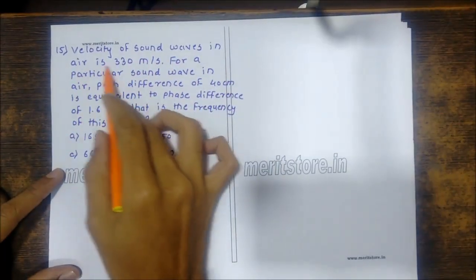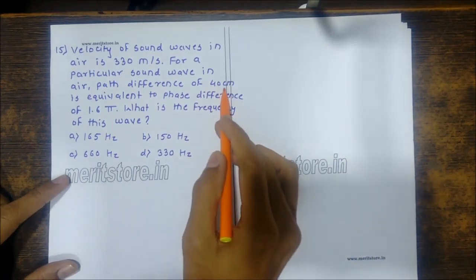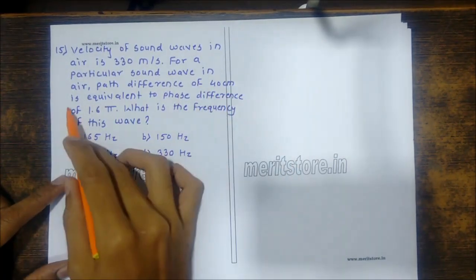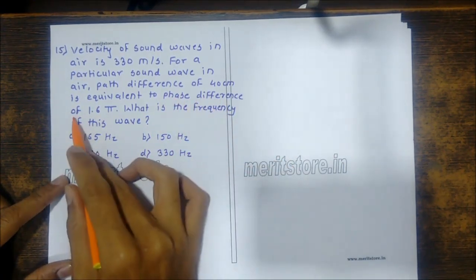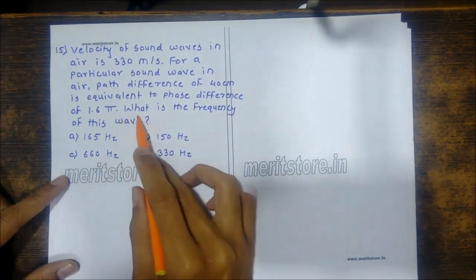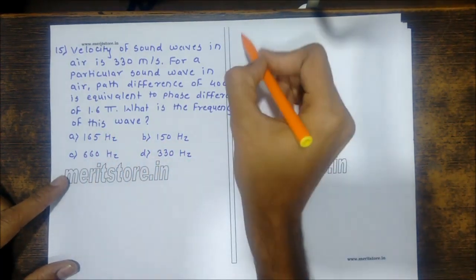Velocity of sound waves in air is 330 meters per second. For a particular sound wave in air, path difference is 40 centimeters and is equivalent to a phase difference of 1.6 pi. What is the frequency of this wave? 165 Hz, 150 Hz, 660 Hz or 330 Hz.